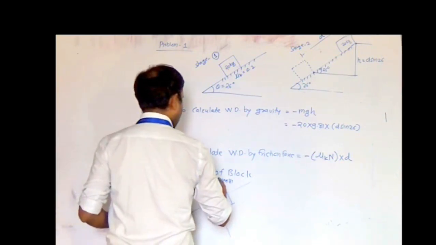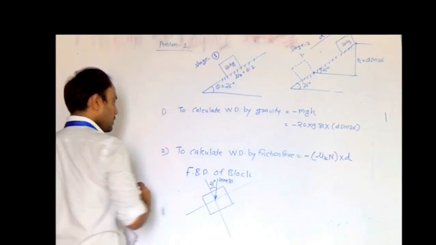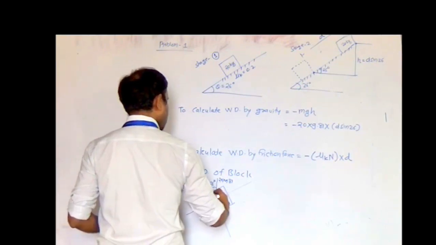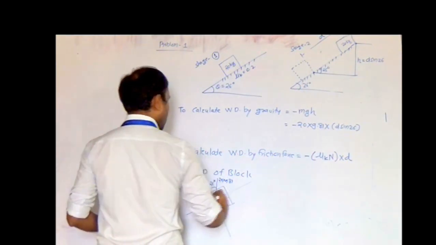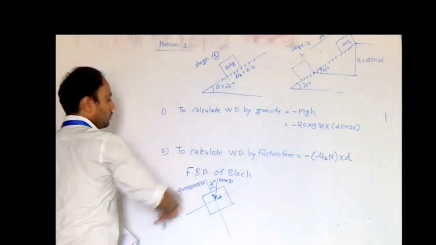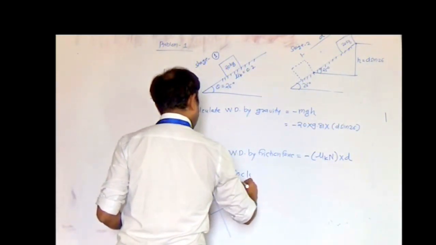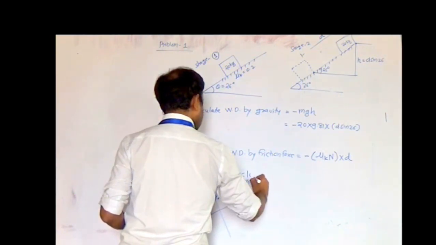This angle will be equal to 26 degrees. So the component perpendicular to the plane is equal to 20 into 9.81 into cos 26, which is acting in the downward direction. And another component of force, which is acting down the plane, is 20 into 9.81 into sin 26.